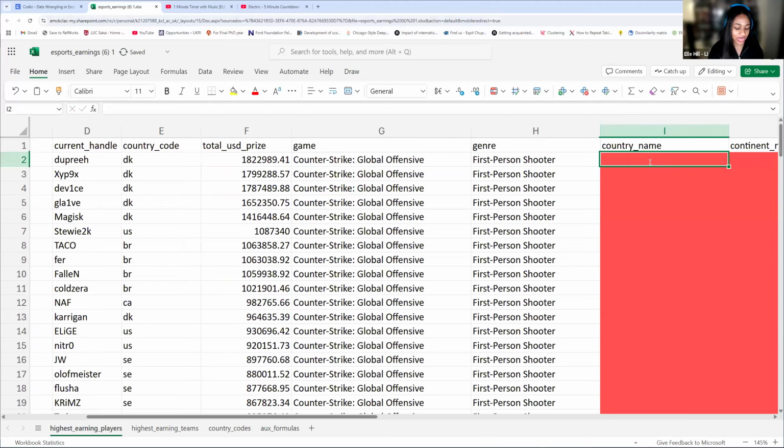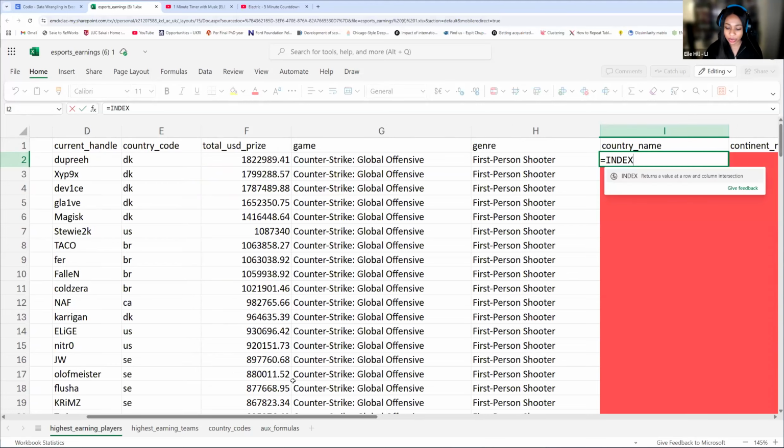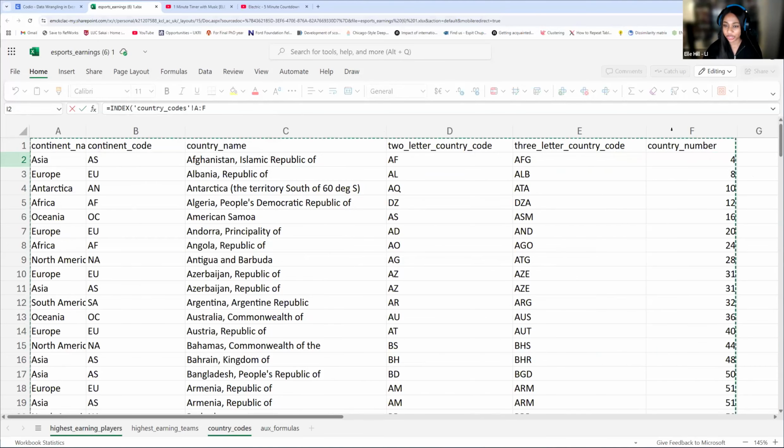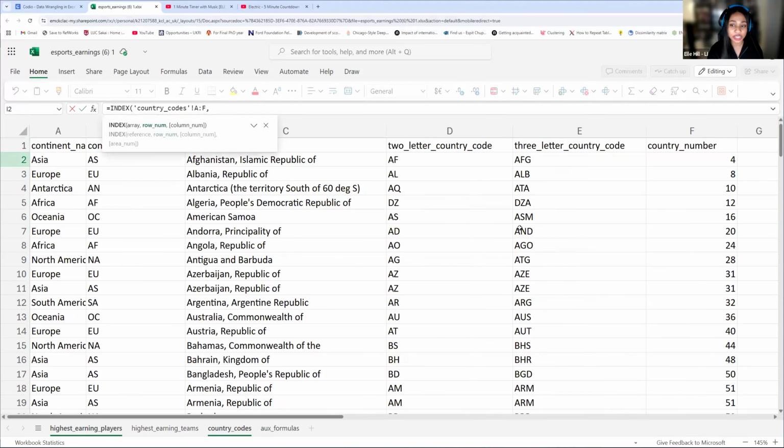Okay, amazing. So now let's just start from scratch. We know that we need to search through this country code formula to find all of our information. Now begins match. So remember, match is going to take your lookup value and look for it in your array. Match is not going to give you a result, but the full function will give you a result. So let's do this once more with feeling.